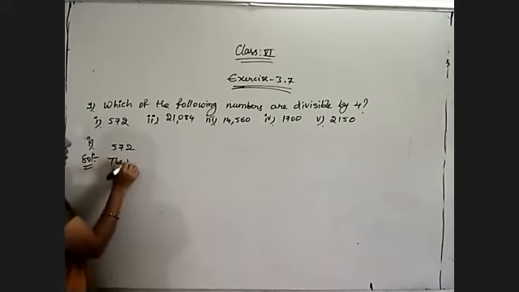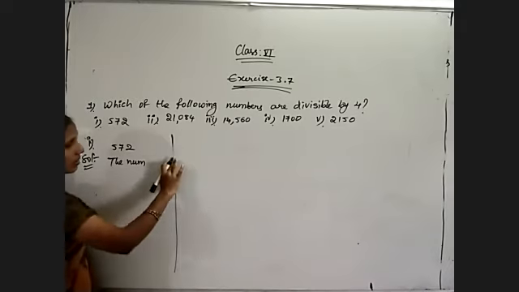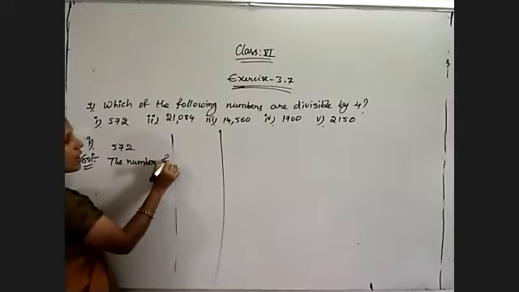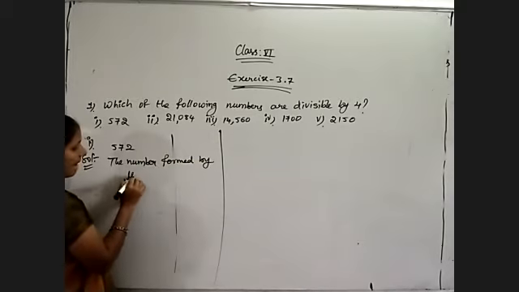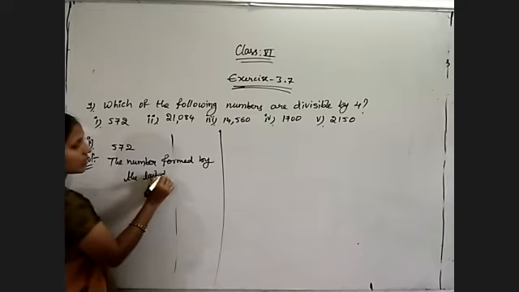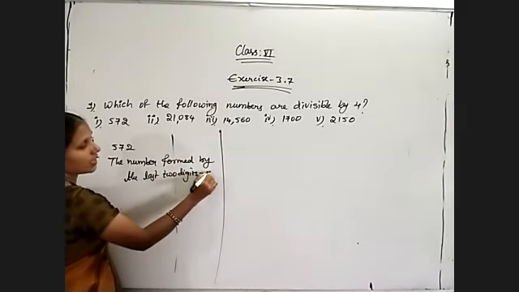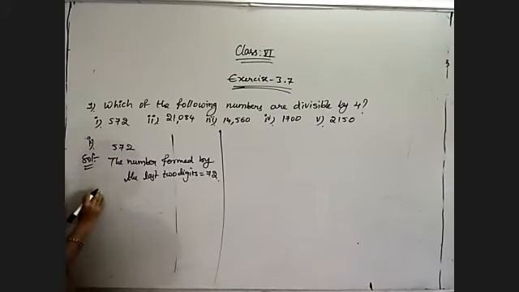The number formed by the last 2 digits is 72. From the right side only, always the right side. Remember, check whether it is divisible by 4 or not by doing the actual division.